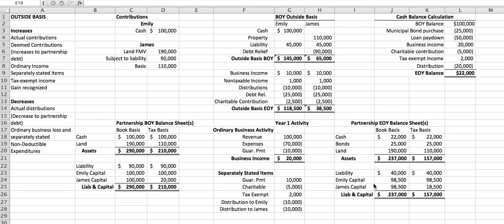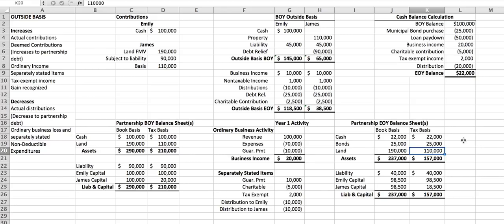Now, number 2 asks us to look at the end of year 1. So what's EJ's inside basis in each of its assets? Cash, $22,000. Bonds, $25,000. Land, $110,000. So we're looking at the tax side of the balance sheet for the end of the year.